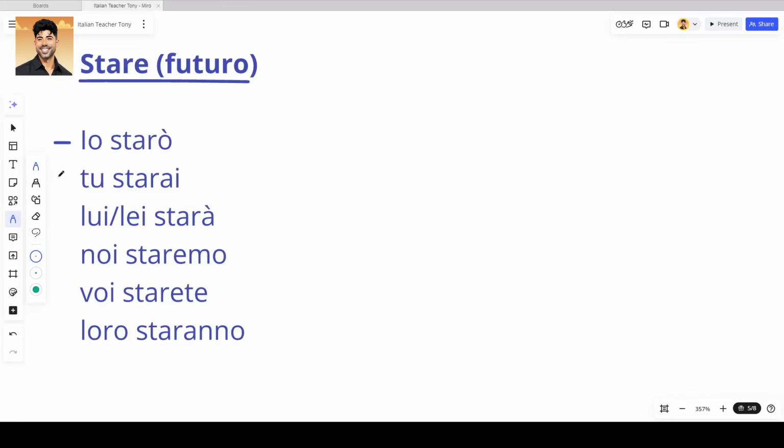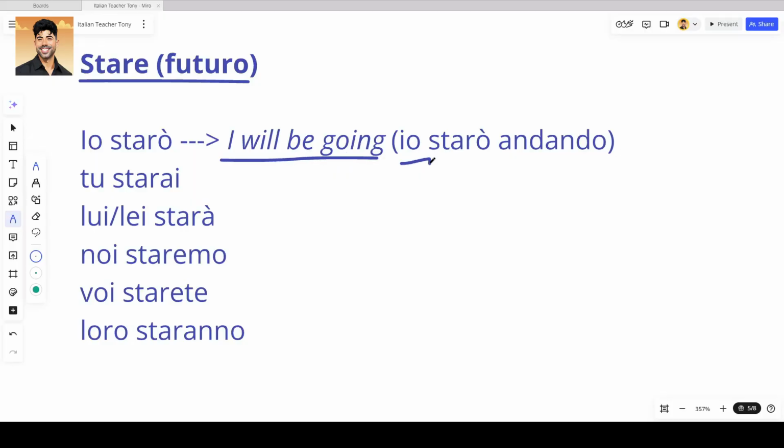Instead, if you want to say something like I will be going, you will be going, you need the future form of the verb stare. And it looks like this. Io starò, tu starai, lui, lei starà. Noi staremo, voi starete, loro staranno. And once again, the ing form doesn't change, so I will be going looks like io starò andando.